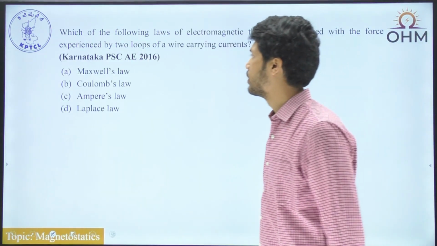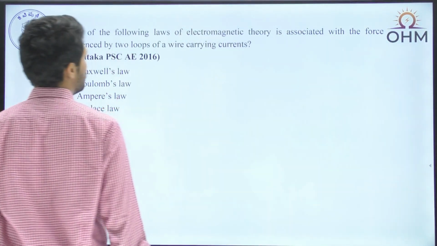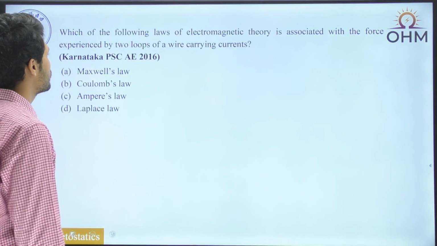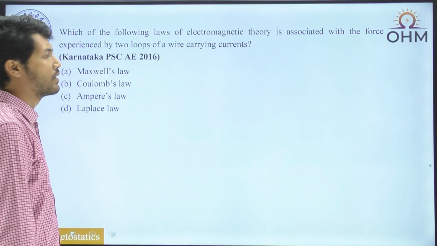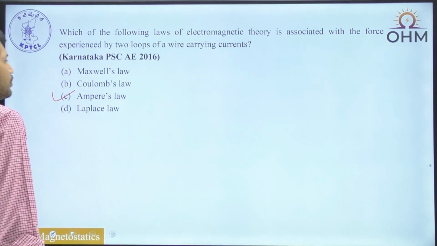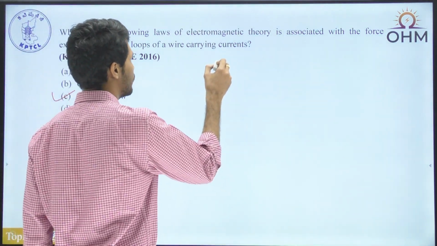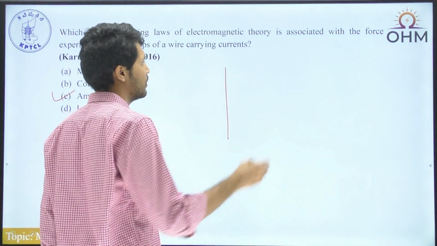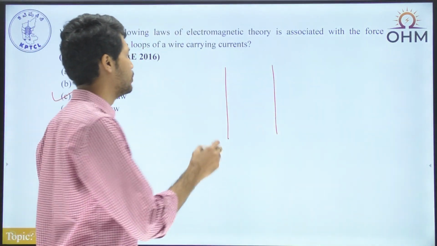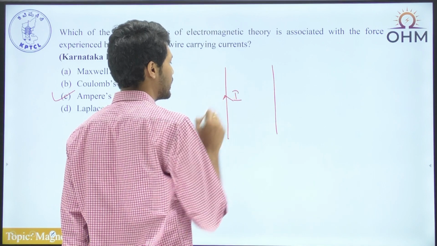Okay, yeah. Next, which of the following laws of electromagnetic theory is associated with the force experienced by two loops of wires carrying currents? Okay, and the answer is nothing but Ampere's law. Because whenever you take any conductor, let's say instead of loop I'm taking a conductor, this is a conductor and this is one more conductor. Whatever applies for a conductor also applies for a loop. So it is carrying some current I.